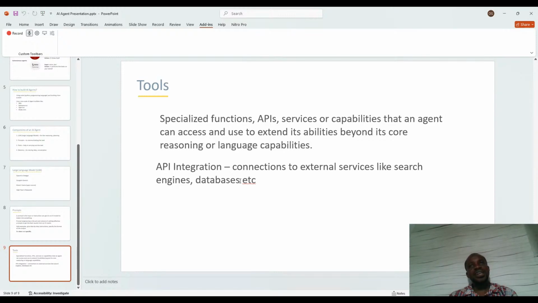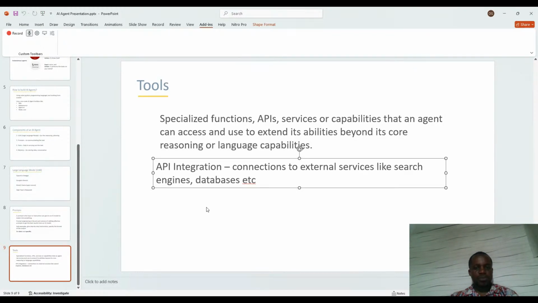So what you do is that you have to link your LLM to a Google search. You create a tool that can access the Google search, you make it available to your LLM, and the LLM makes use of it to get the job done. That's how it works. So we have API integration, connections to external services like search engines, weather forecast, databases, and the rest of them. So this is where we'll stop for this, and the next thing we are going to be doing is to go to the practice session.